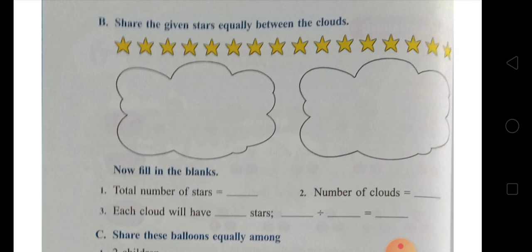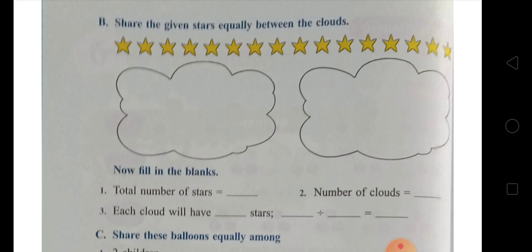Let's revise. There are 16 stars and you have to share them equally between 2 clouds. The number of clouds is 2. So we have to divide 16 stars by 2. That will be 8. So in each cloud there will be 8 stars.